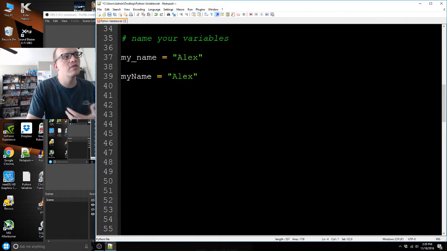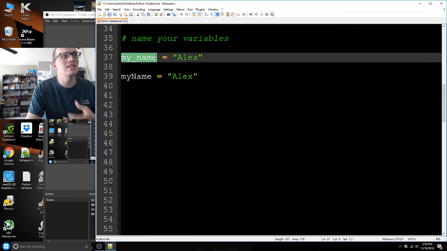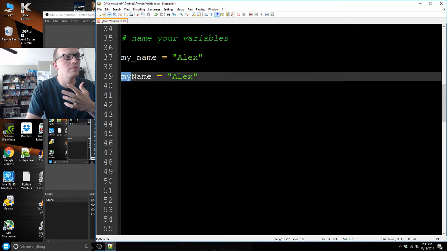There are two different naming conventions that you can use when it comes to naming variables. You can name them like this, where you replace spaces with an underscore. That's totally fine. Or you could do them like this. This is how I do my variables. It's a really common convention throughout programming to capitalize the first letter of each word that's not the first one.